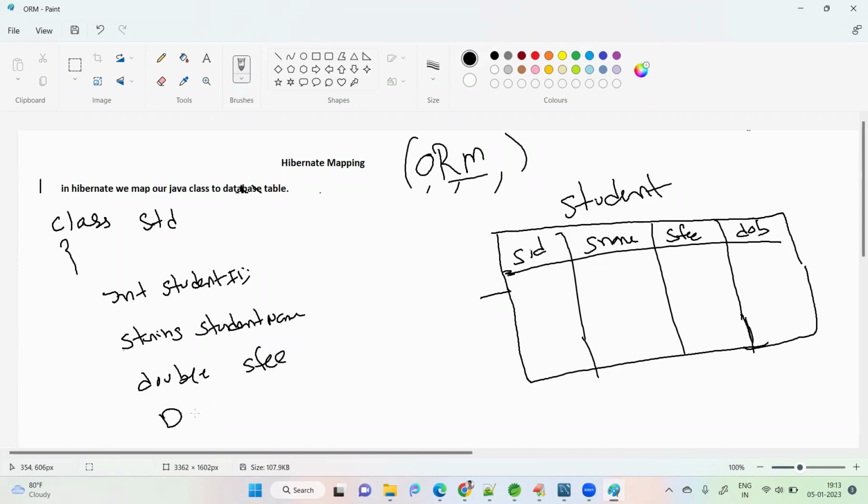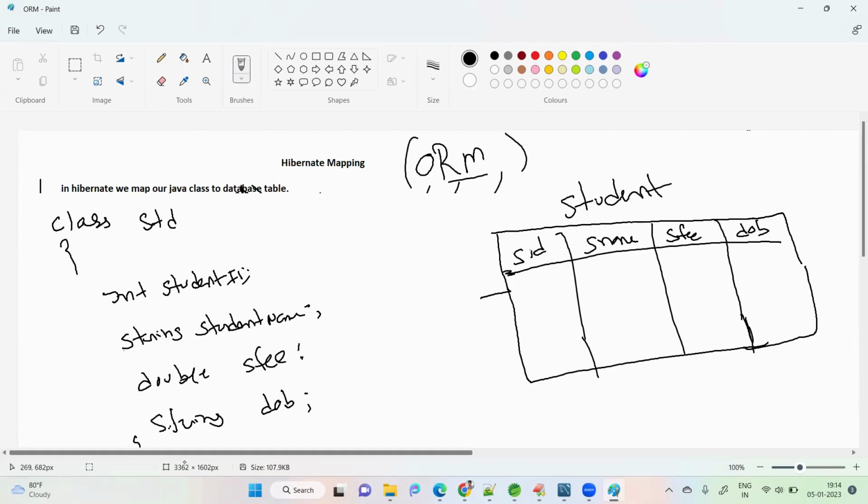I'll take date type, or for now I'll take string type only. We'll see later. String dob, I'll take DOB only as it is. So two columns, I changed the variable names here. Two columns are as it is, the database column names.